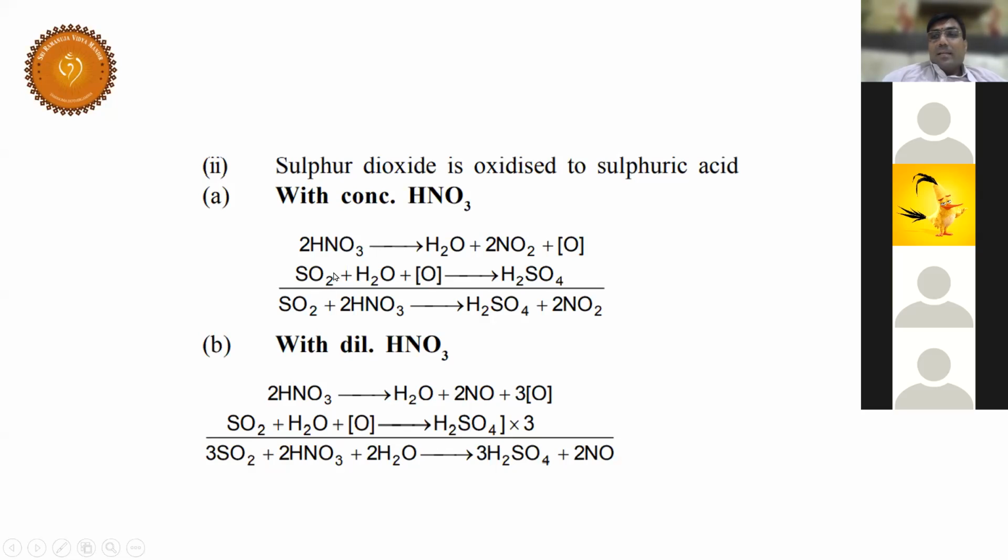Fine. So let us see here SO2, the reaction with SO2. So SO2 gets oxidized to H2SO4. This is a concentrated acid, and naturally NO2 and water are the byproducts. Students, in this case, you don't get water. Why? Because SO2 is consuming water molecules and it forms H2SO4. Similarly, second case, you are getting H2SO4 in the dilute case. But what is the byproduct? NO. So you have to look at the byproduct in the dilute cases.